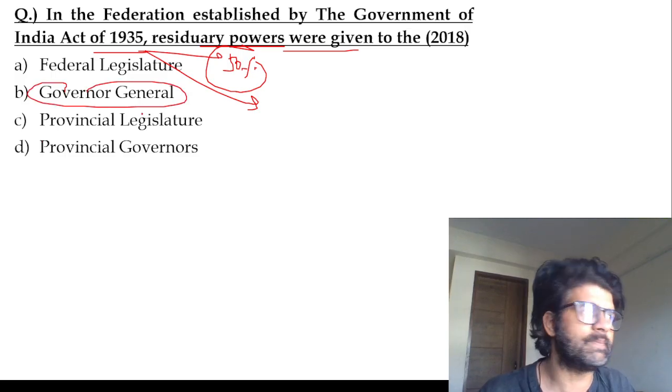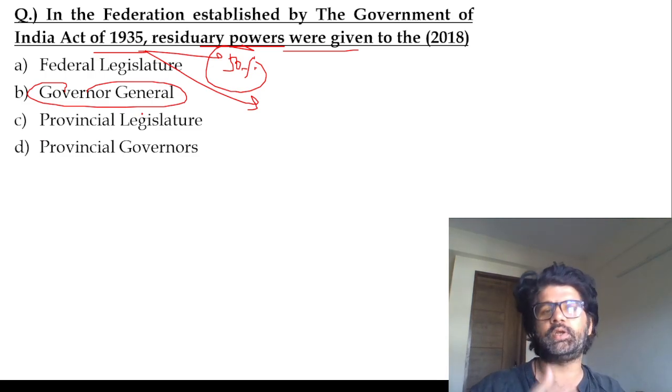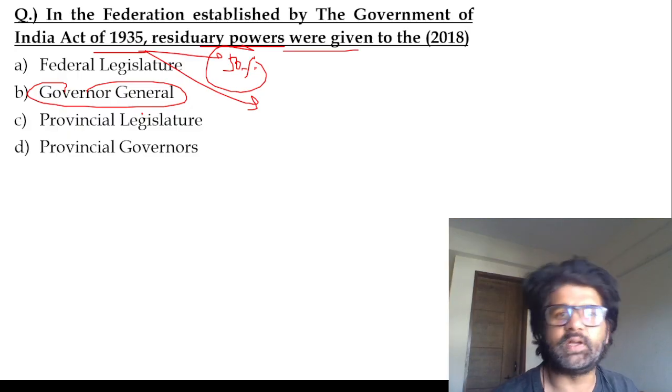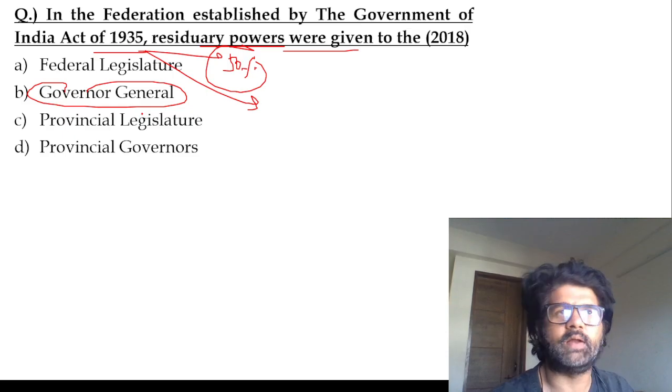What is residuary power? Residuary list. You have the central list, you have the state list, you have the concurrent list. Central list is governed by the center, state list is governed by the state, concurrent list both can make laws. Residuary power is which is not mentioned anywhere.